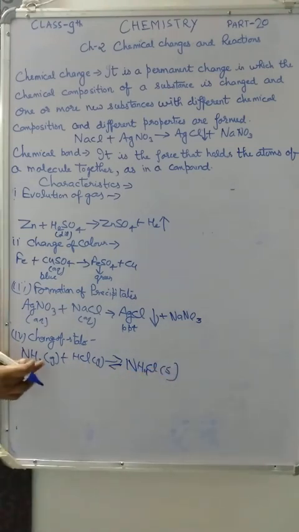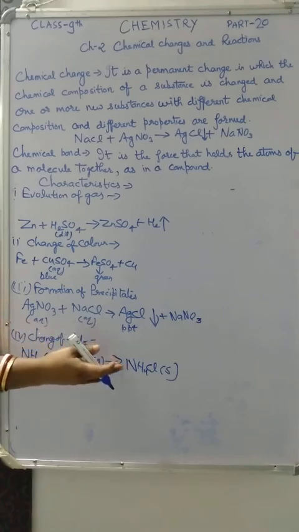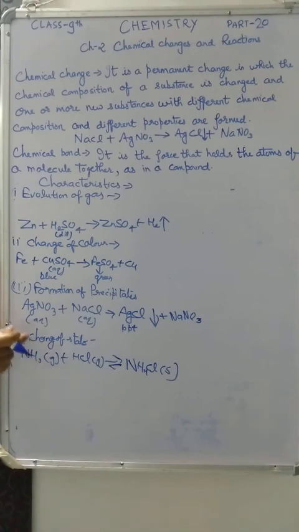Now see, the reactants are in gaseous form, but the product is in solid form. So in this reaction the physical change is easily observed. From gaseous form they change into solid form. So these are examples of the characteristics of a chemical change.